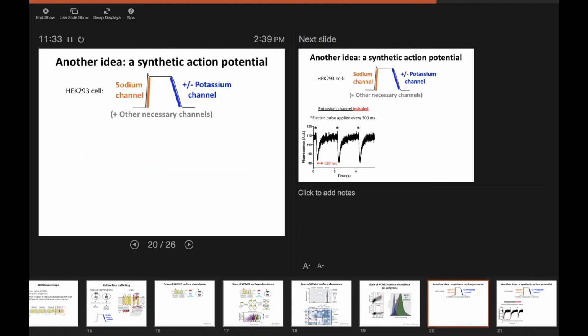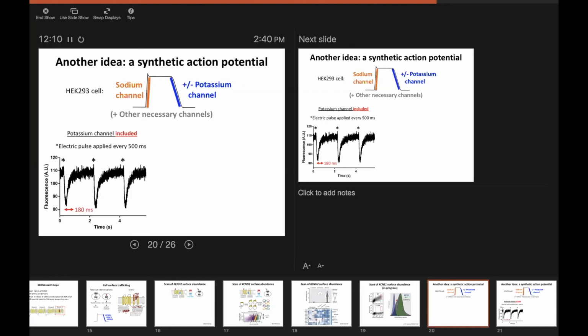I want to close with a future direction, a crazy idea that we're trying to work on. People talk about the awesome power of yeast genetics. I think there's some pretty awesome genetics you can do now with HEK cells, with all these cell lines that exist. They're a lot easier to work with than cardiomyocytes. So I've taken all the major genes necessary to set up an action potential in a heart cell, and I've ported them over and made a stable HEK293 cell line that has all of these essential components. We can do this with or without adding in that final potassium channel, which stops the action potential.